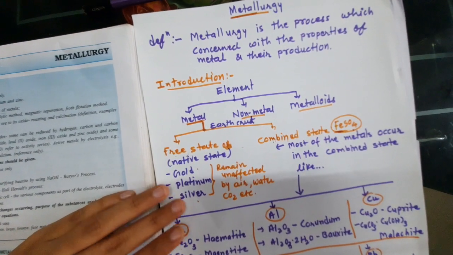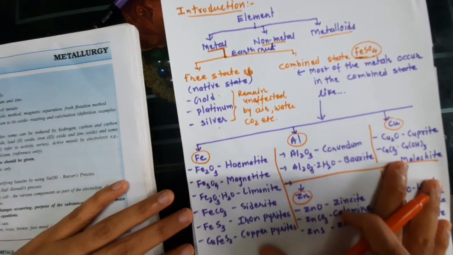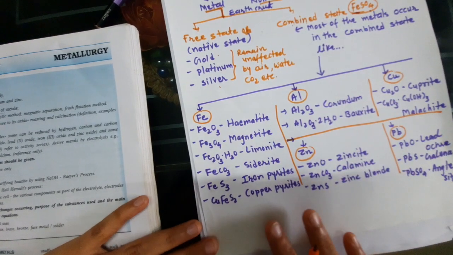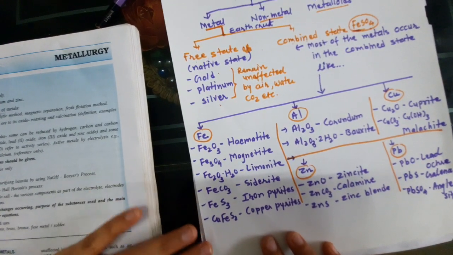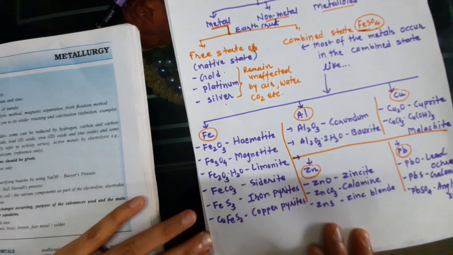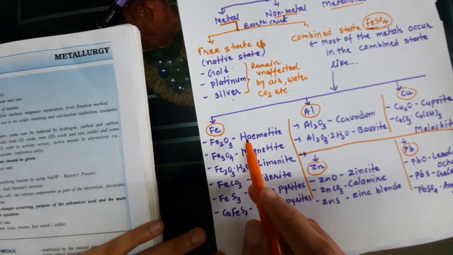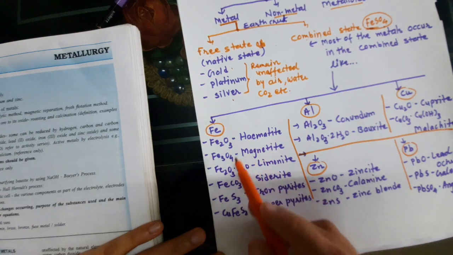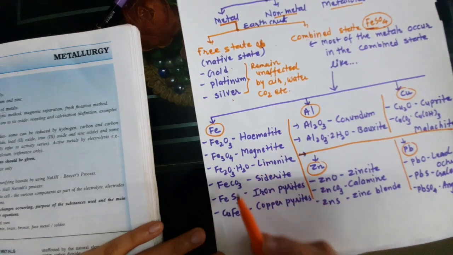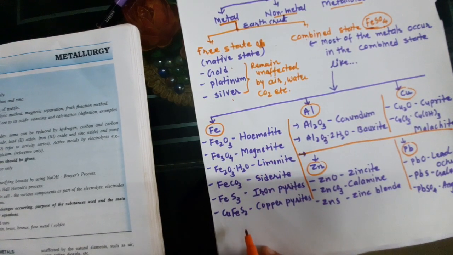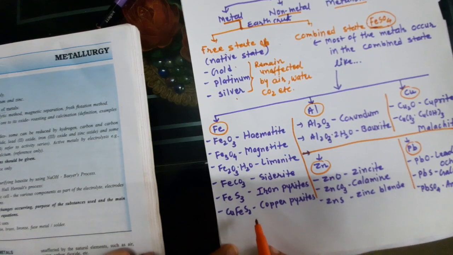Here some metal lists are given which are very useful for the extraction of that metal. For example, for iron, this many compounds are present. You need to remember the name as well as the formula of these.